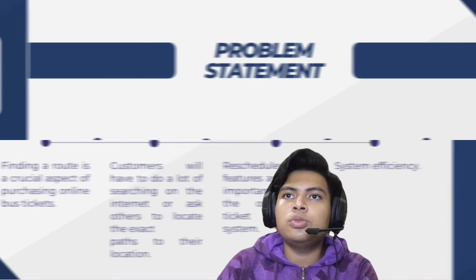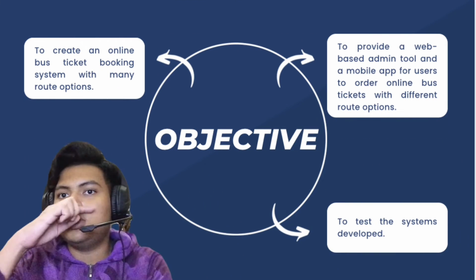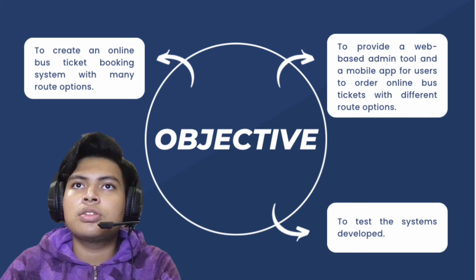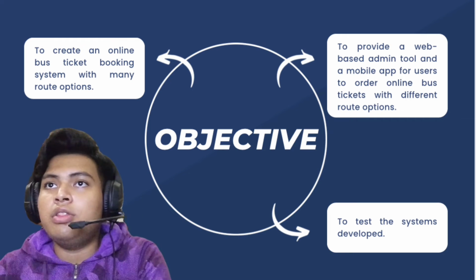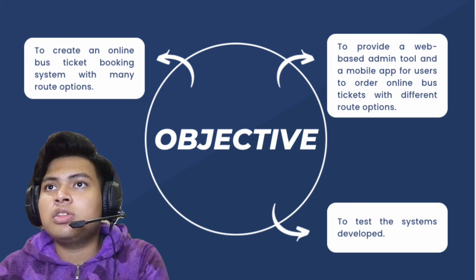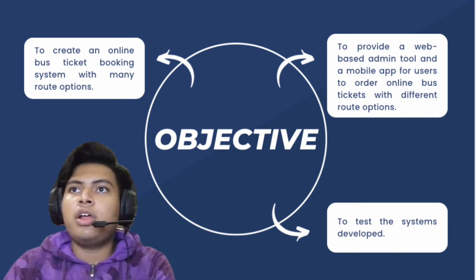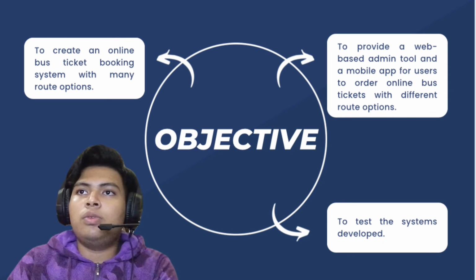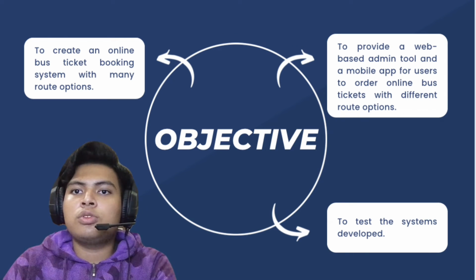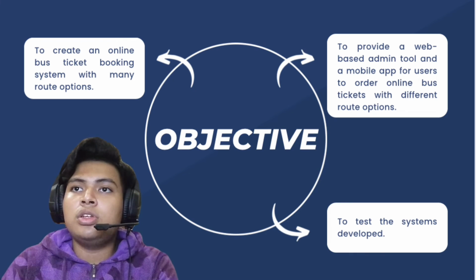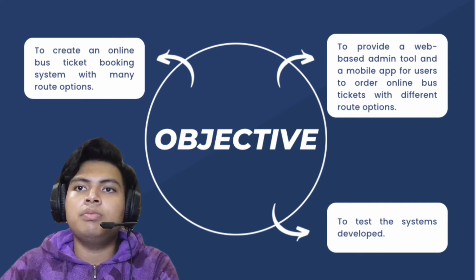Next we're going to the objective. So we have 3 objectives in this project. For the first is to create an online bus ticket booking system with many route options, and next to provide web-based admin tools and a mobile app for users to order online bus tickets with different route options, and the last one is to test the system developed.